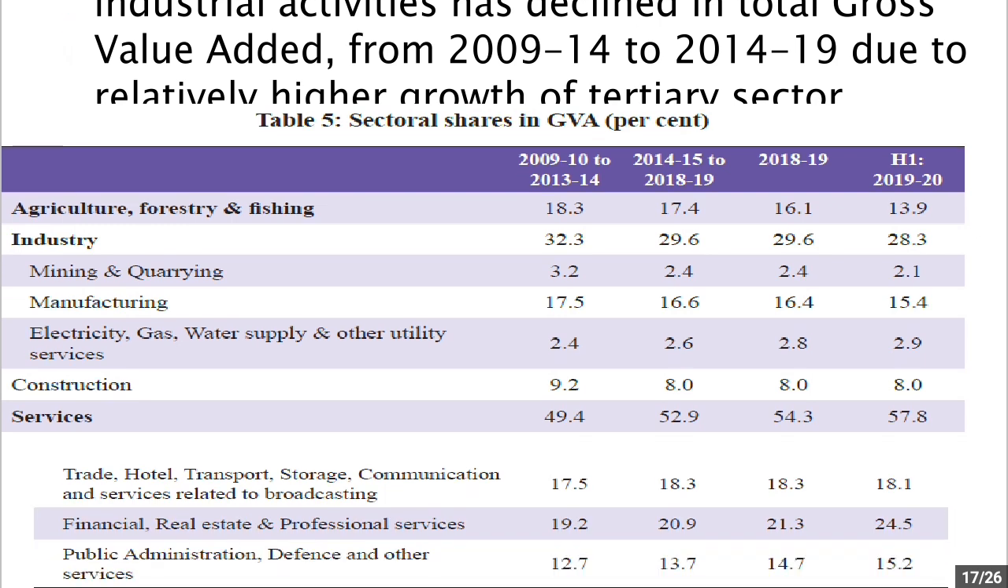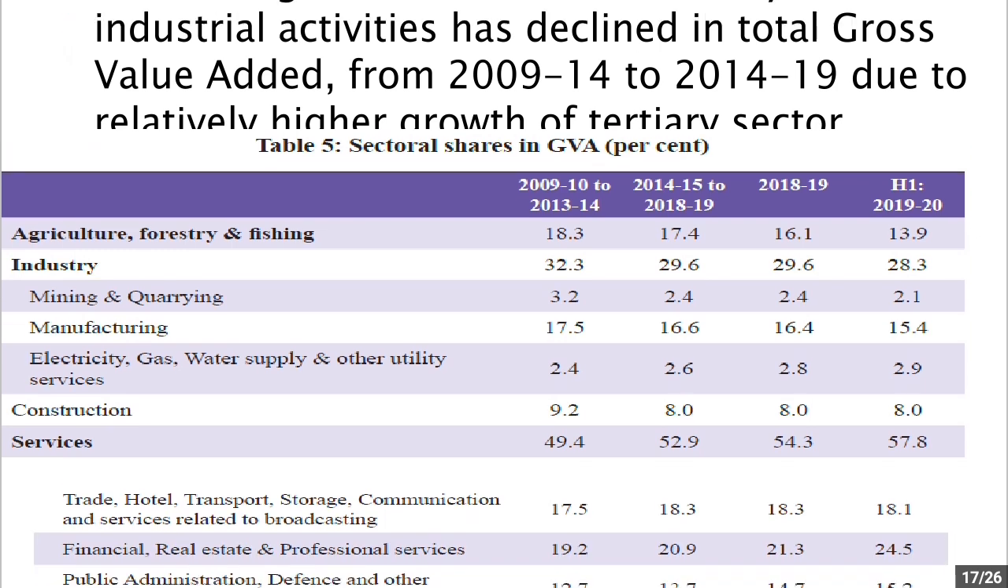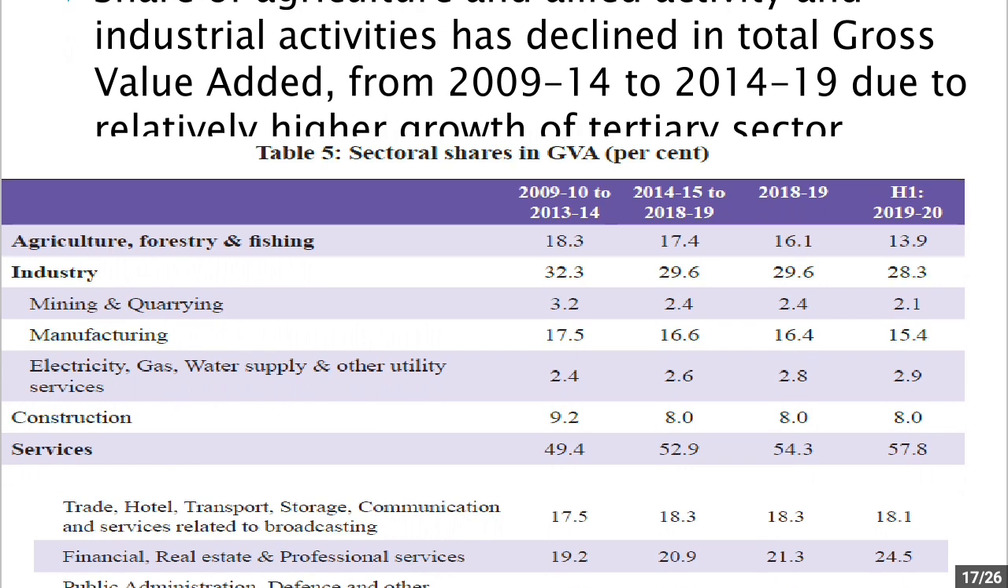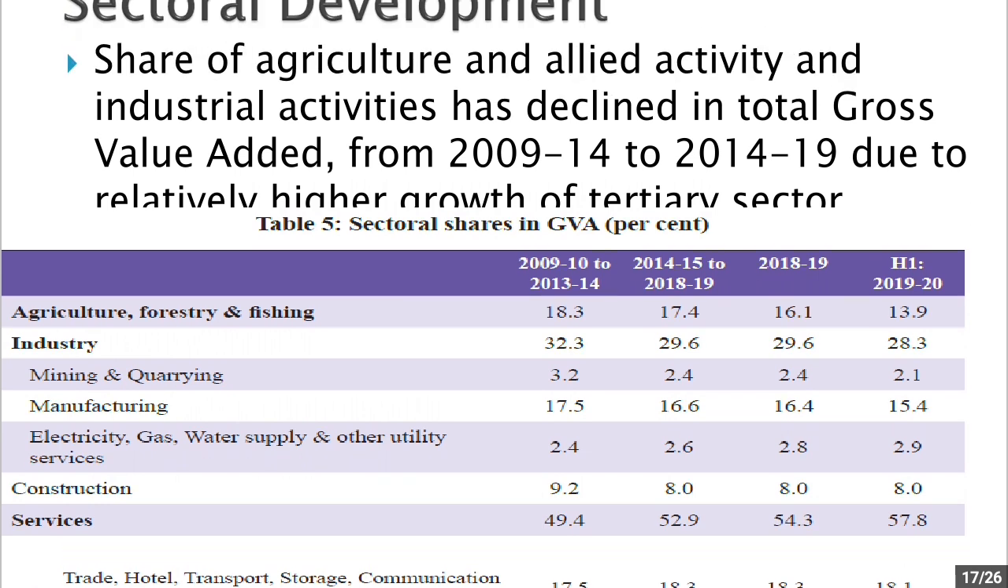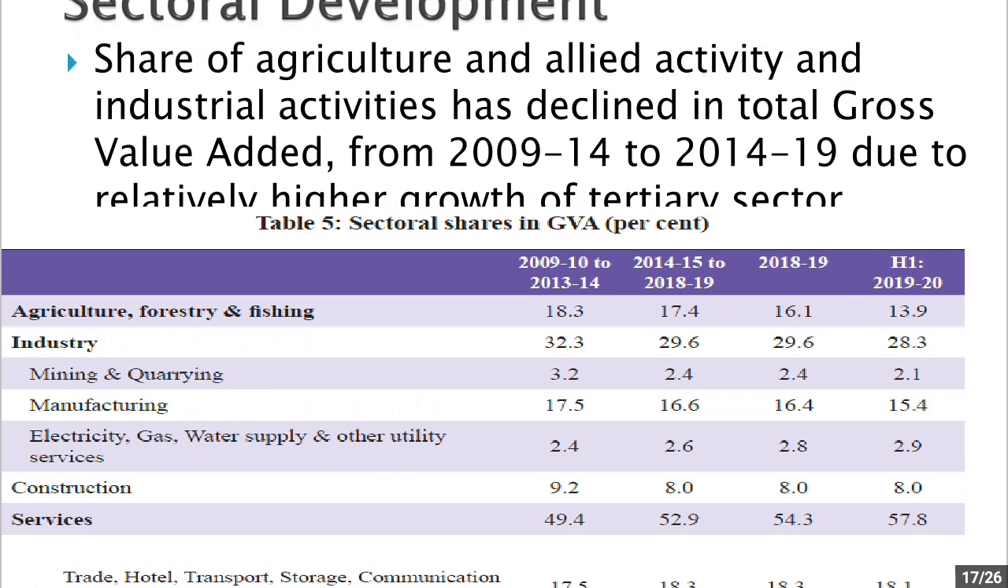So India was initially an agricultural economy. When you talk about India's growth story, India was an agricultural economy. So at that time, agriculture, forestry and fishing used to contribute a lot to the gross value added. Now this share of agriculture is slowly declining and the share of the tertiary sector has been increasing. So this is a normal process of development of any country. The same is happening in India also.